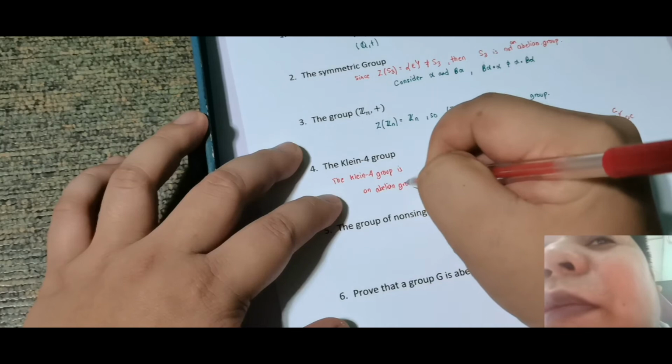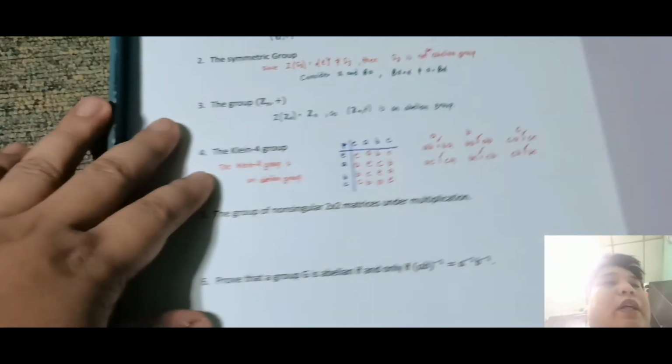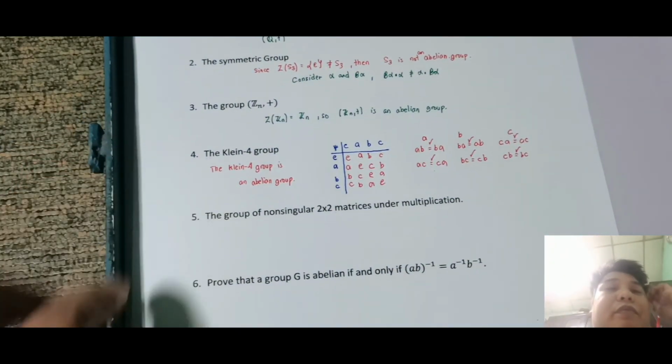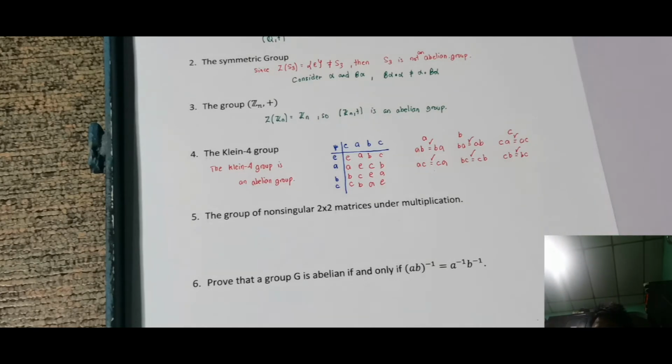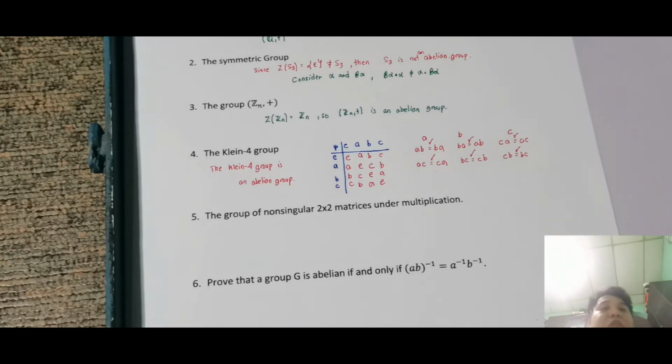Abelian group. Okay, so take note tayo dyan. Next is the group of non-singular 2x2 matrices under addition. Again, the group of non-singular matrices under addition. So, ito ba ay under matrix multiplication? So, ito ba ay abelian or not?